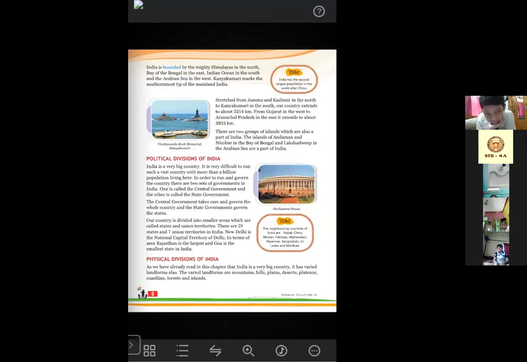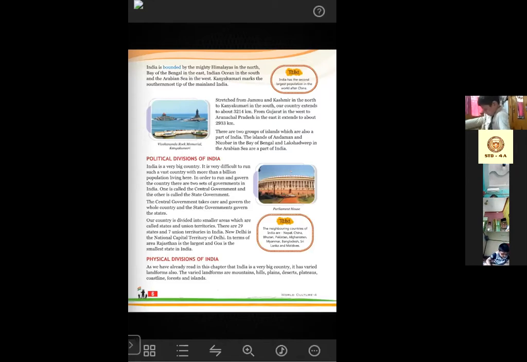Our country is divided into smaller areas, which are called states and union territories. We will learn about that. There are 29 states and 7 union territories in India, and New Delhi is the national capital territory of Delhi.